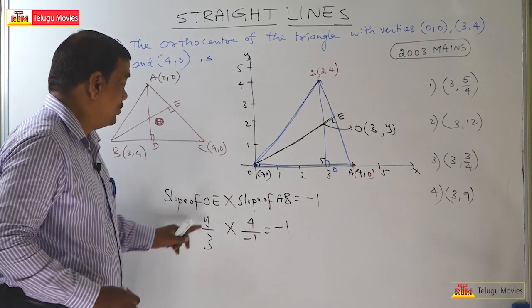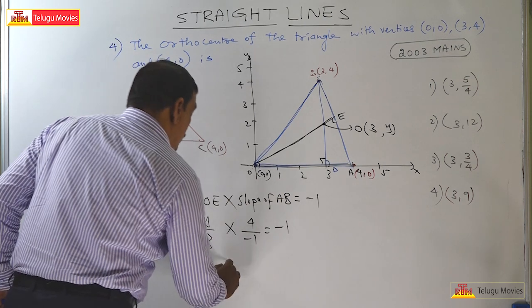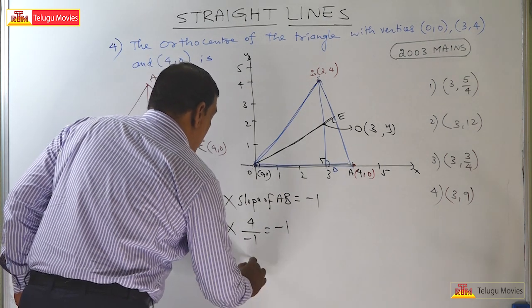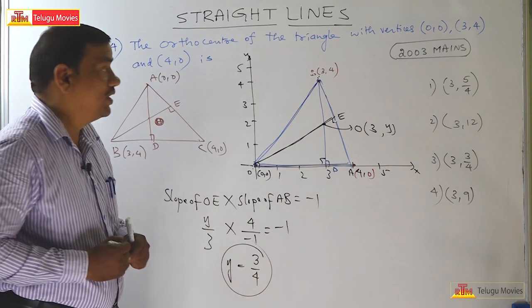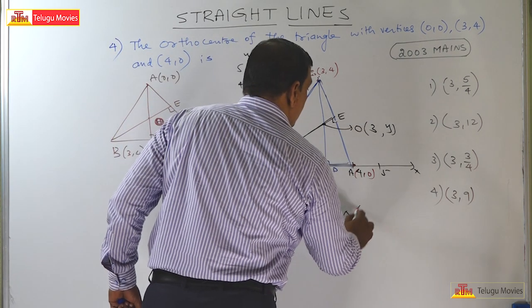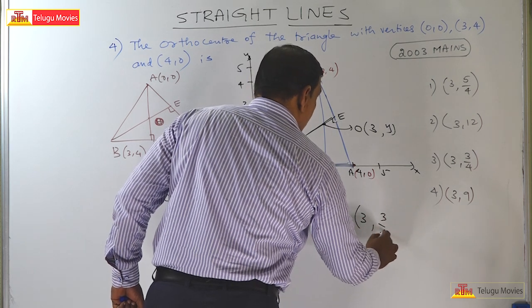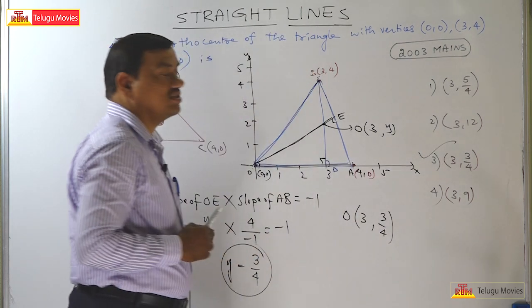Now your y value is 3 by 4. Therefore, your orthocenter is 3 comma 3 by 4. Option 3 is the right answer.